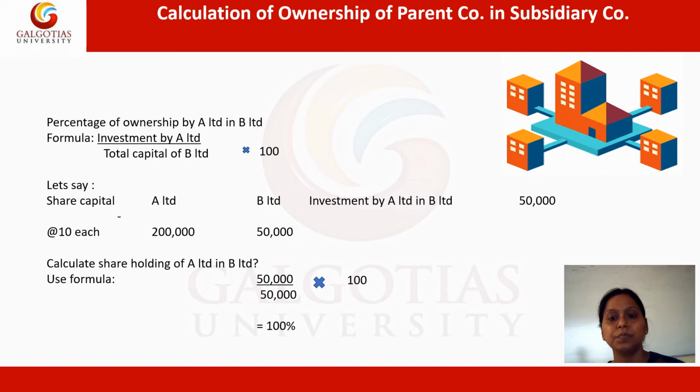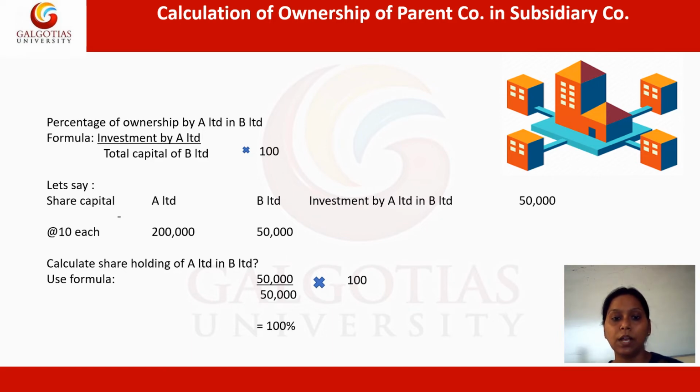In the B Limited, we can see the 50,000 will work as a denominator, which is the total share capital of B Limited, while 50,000 is again reflecting as the investment made by A in B company. So we simply multiply it by 100 and we will see that 100% is coming in this particular example.